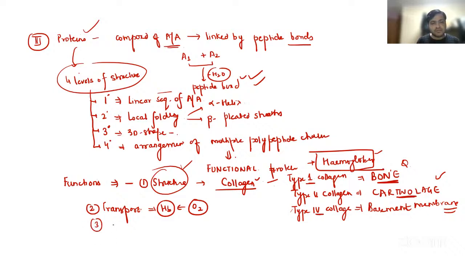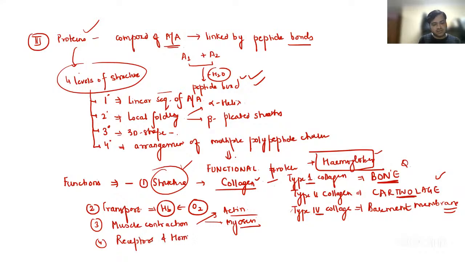Even for muscle contraction, we need two proteins that you have already studied in class 11, the actin and myosin. Sliding filament theory, the actin and myosin, these are also proteins, right? Proteins will also act as receptors. They will also act as hormones, so they are helping in signal transduction pathways, right? So this is something in short you can write about proteins.